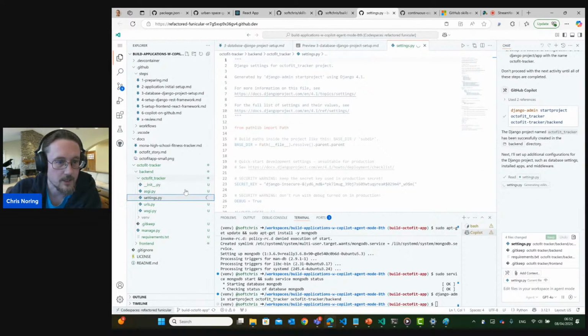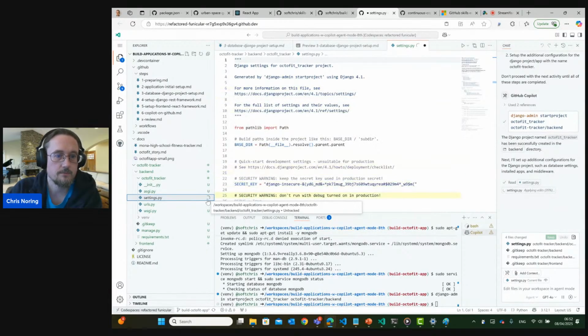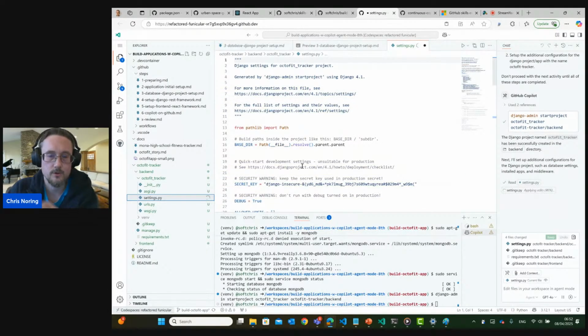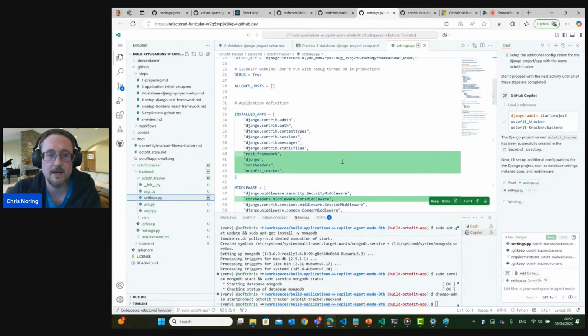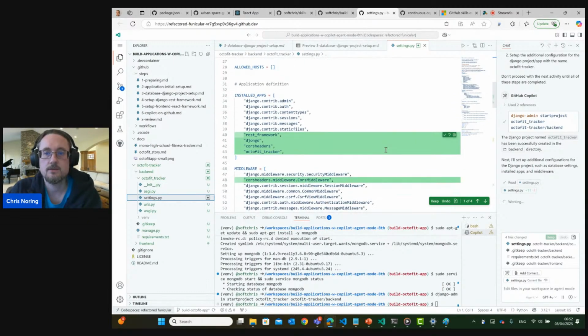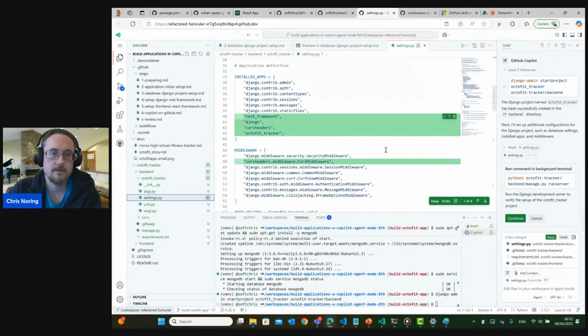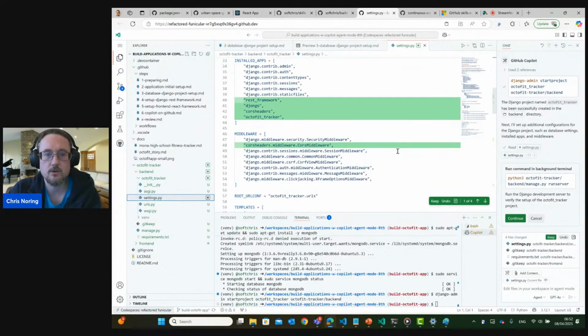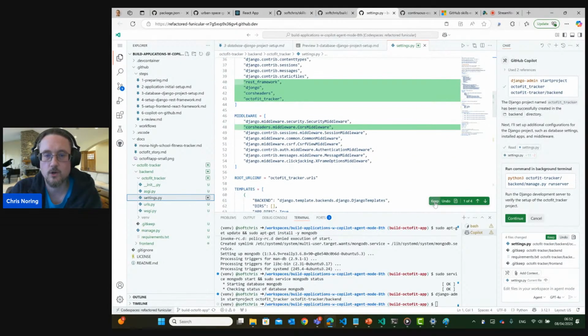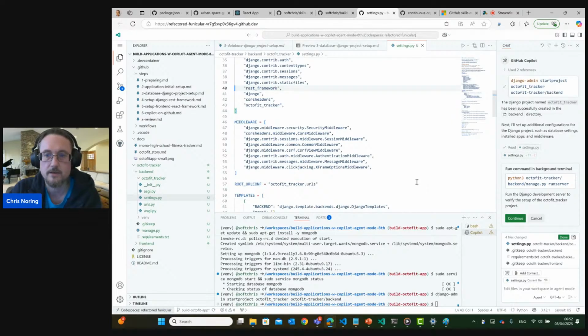Okay, I'm a curious soul here, so I want to see the pending changes. Here you also saw that yellow bar moving across the screen. This is the agent working for you, analyzing what it needs to do. So you can see how it adds things in good places, like install application. It also installs CORS. That's something we're gonna need for the front and the back end to talk to each other. And now I confirm that change. Great, so there were no other pending changes, so I believe I could continue.